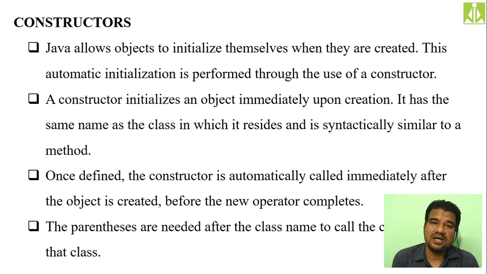A constructor is similar to a method, but the special property is that its name must be the same as your class name. There is no obligation, there is no exception on this one. It must be the same as your class name followed by parentheses. Once defined, the constructor is automatically called immediately after the object is created, before the new operator completes.